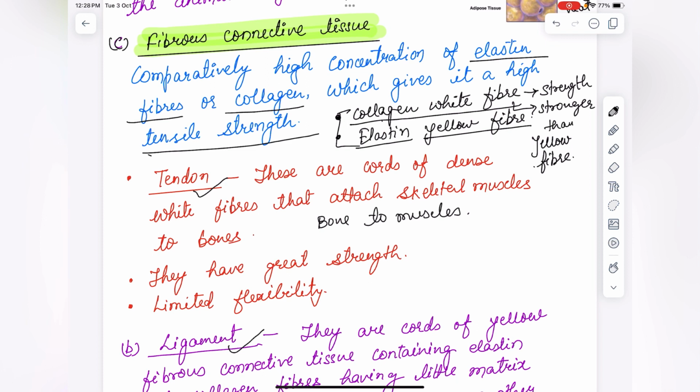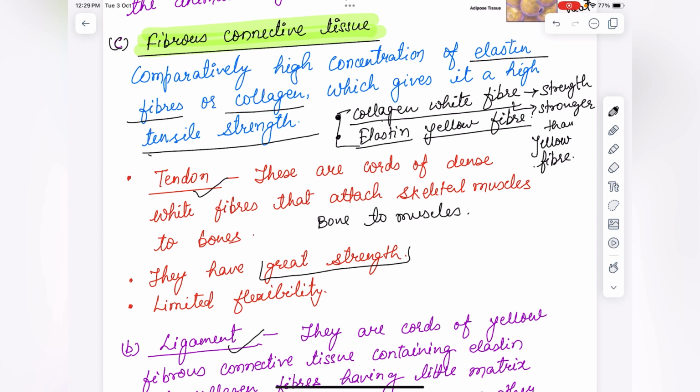They have great strength and very little flexibility, because they do not have to move, unlike the ligament.